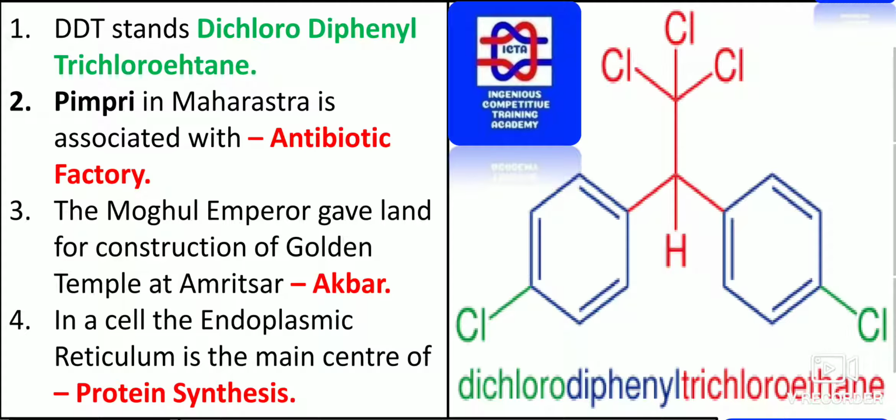Antibiotic factory. We knew that in India the maximum production of antibiotics takes place in Rishikesh, but Pimpri, which is located in Maharashtra, is famous for the antibiotic factory.